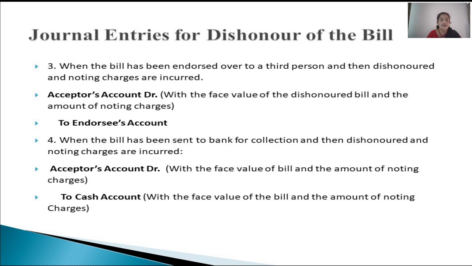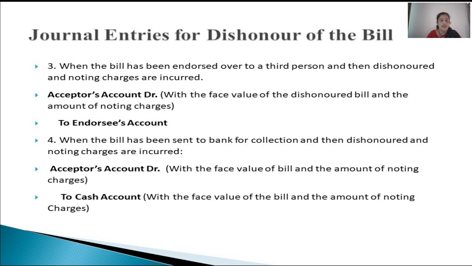Then one more case. We have sent a bill to our bank for collection, but later when the bank presented the same thing to our drawee or acceptor, the bill is honored and noting charges paid by the bank, because on the due date our bank is the holder of the bill.